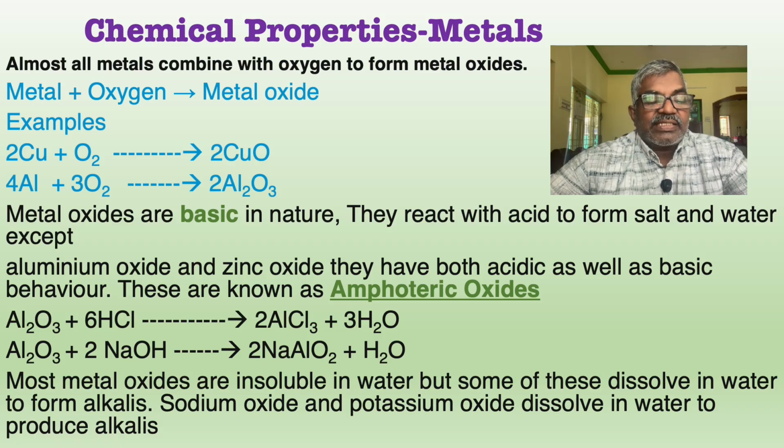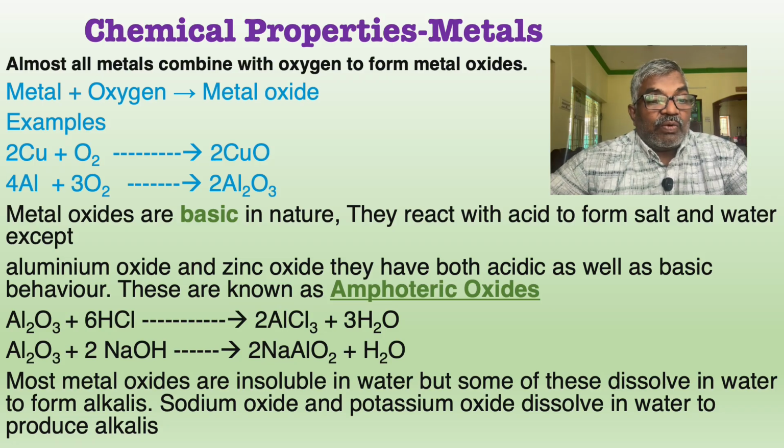Here the base is sodium hydroxide, and the aluminum oxide acts as an acid. Sodium aluminate is a salt. Okay. So therefore aluminum oxide and zinc oxide are known as amphoteric oxides because they can show both acidic as well as basic nature.